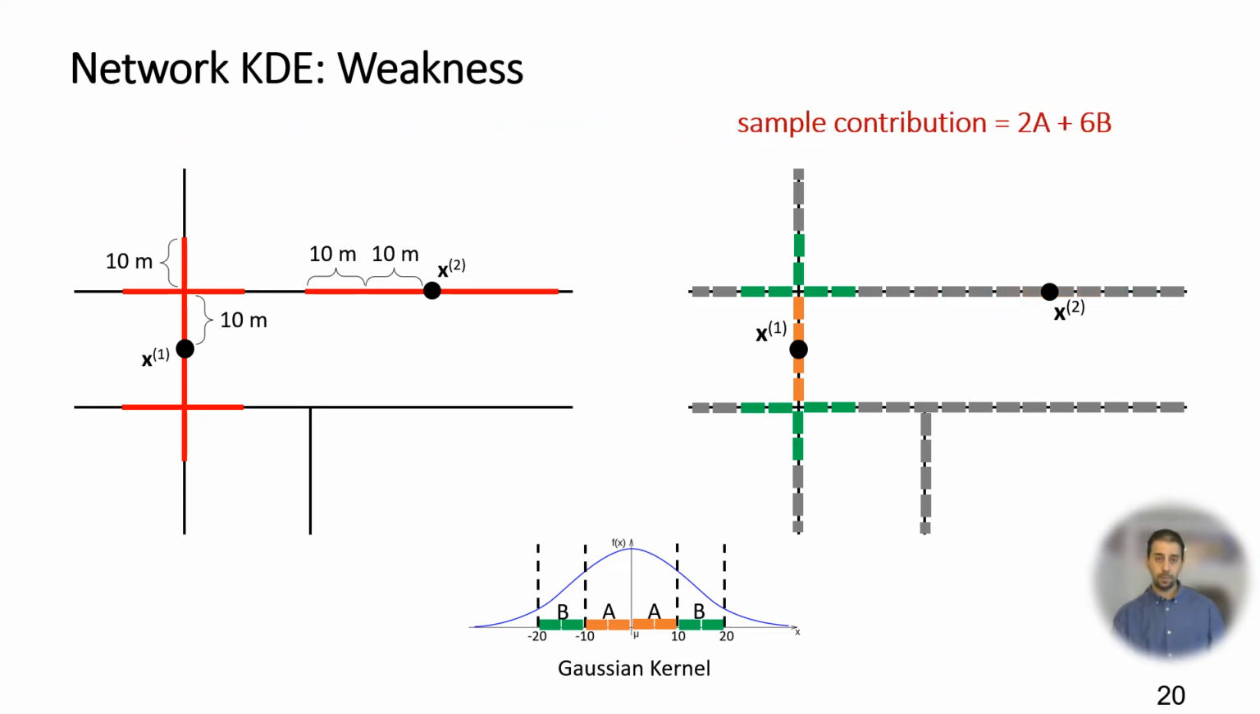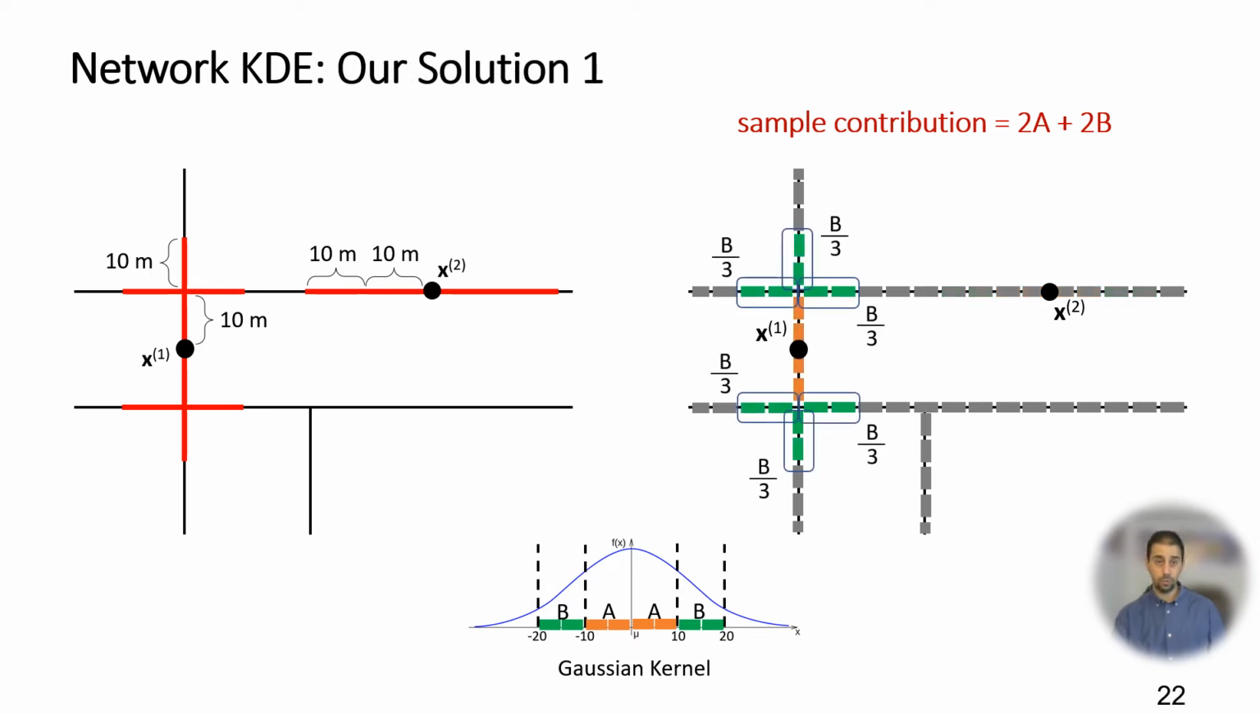If we denote the probabilities within 1 standard deviation by A and within 2 standard deviations by B, then the contribution of sample x1 to the road network is 2A plus 6B, which is beyond 1. In contrast, the contribution of sample x2 is just 2A plus 2B, which is less than that of x1. This violates the requirement of KDE that samples contribute equally to the total space.